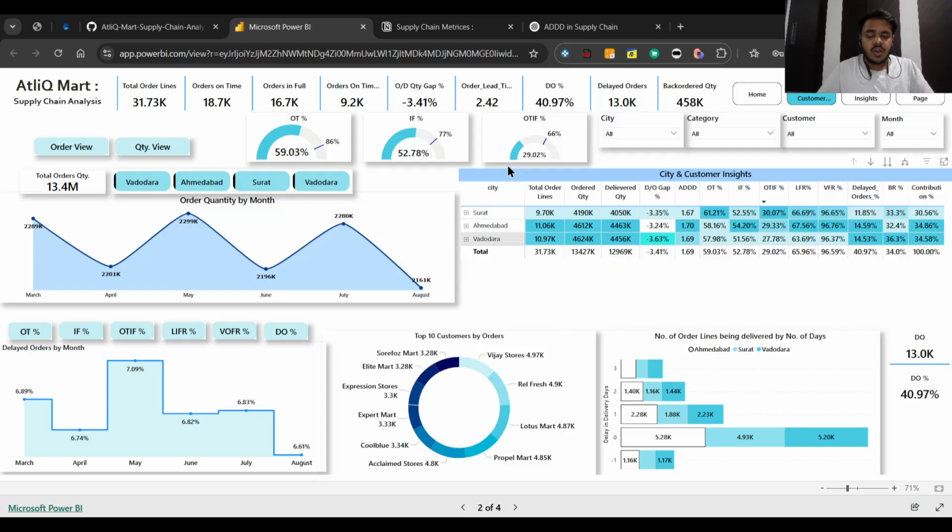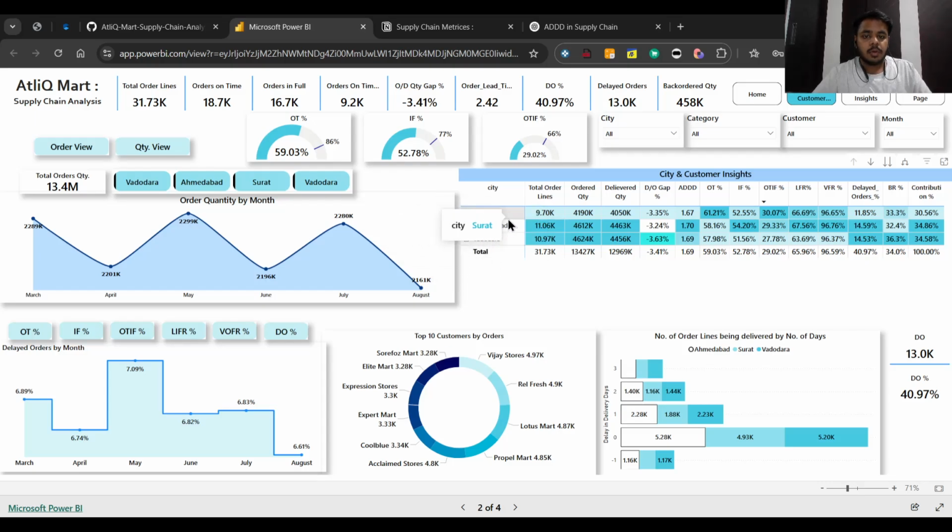Okay. So now we have the three cities. Now let's start the comparison with the three cities. The three cities are Surat, Ahmedabad, and Vadodara. Now all the cities have a very high VFR of around 96.59%. If you see, I think Ahmedabad has the highest percentage at 96.76%. It shows that they are able to manage their inventory levels with respect to quantity. They have a very high quantity of products that they are able to deliver, not on time, but in full quantity basically.